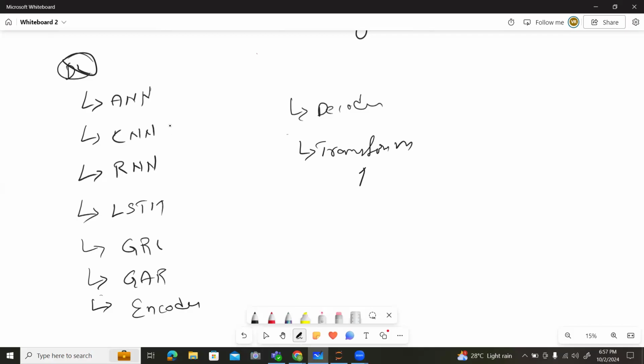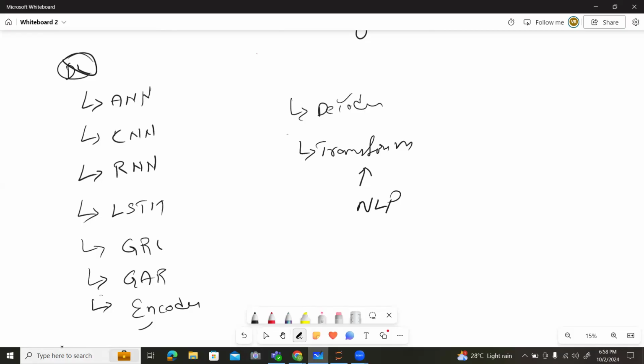Transformers is an algorithm which changed the entire life of NLP, natural language processing. The transformer is simply a combination of both encoders and decoders.